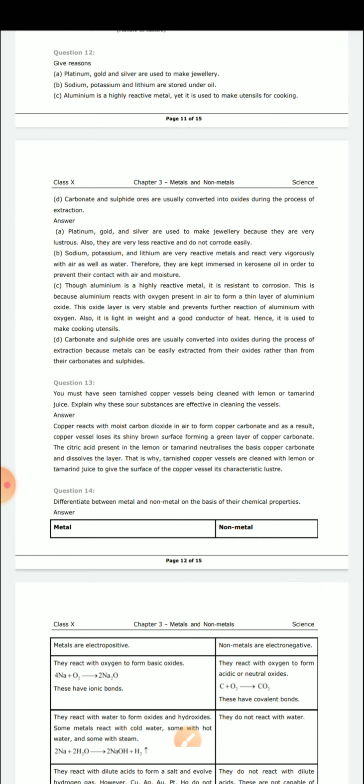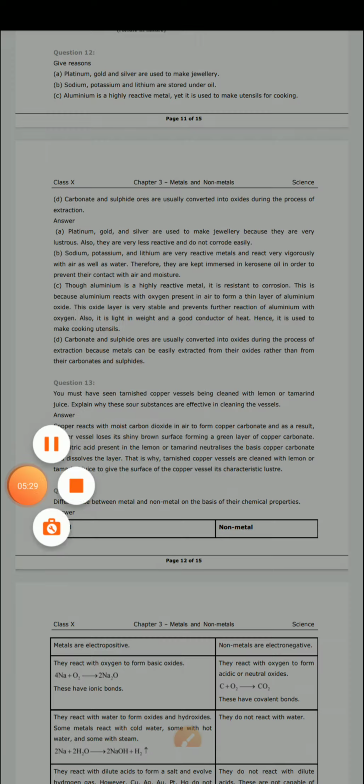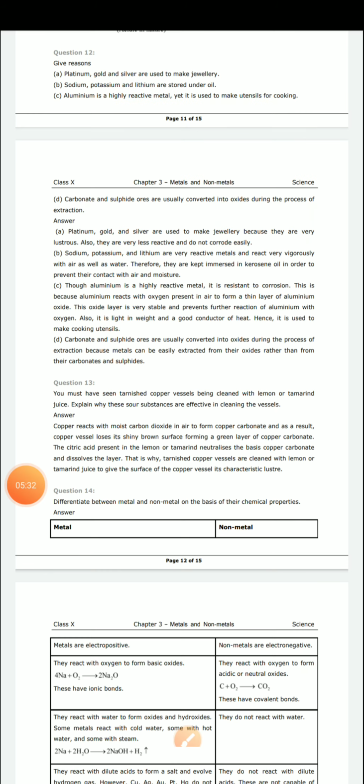You must have seen tarnished copper vessels being cleaned with lemon or tamarind juice. Explain why these sour substances are effective in cleaning these vessels. This is a very common thing. You have already seen that in your temple your mothers use a lot of vessels made of copper, like a kalash or a diya. You saw that after some time they become dullish in color, or a greenish coating develops above the surface of that